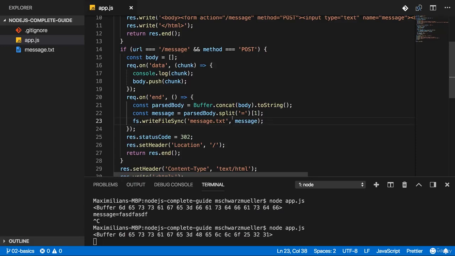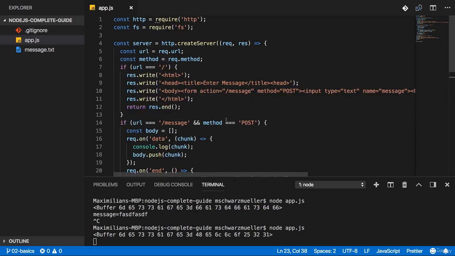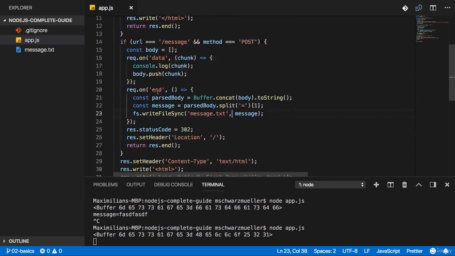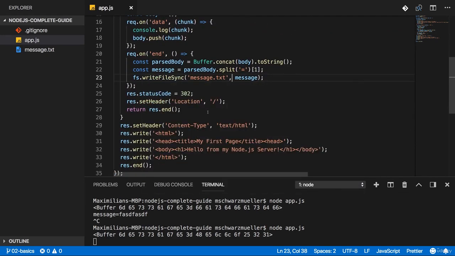We already achieved a lot in this section, and I know that all this code looks kind of intimidating. And no worries, it will become much easier, but I find it super important to learn it the hard way first so that you never forget what's happening behind the scenes. Now, one crucial thing which I know that people often struggle with is that the order of execution of your code here is not necessarily the order in which you write it.